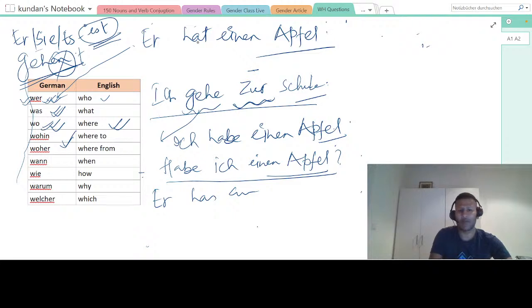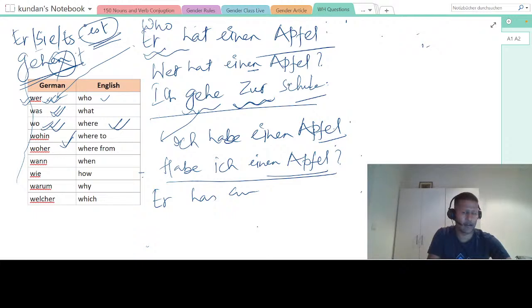If you are able to make this sentence, he has, then who has is very simple. Okay, because who has the same conjugation as, yes. Who has, he has, she has, right? It has, everyone has the same conjugation. So it will be what? Wer hat einen Apfel? Guys, anyone has any doubt in this sentence? Who has an apple? Wer hat einen Apfel? You see how we are growing?